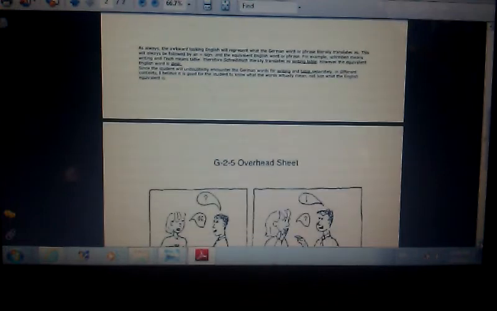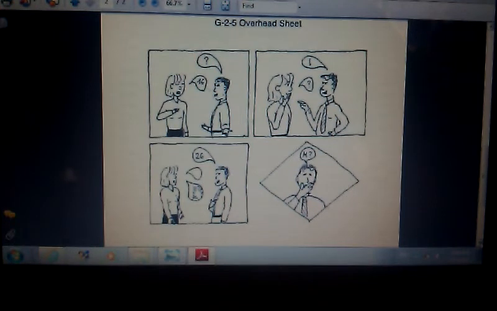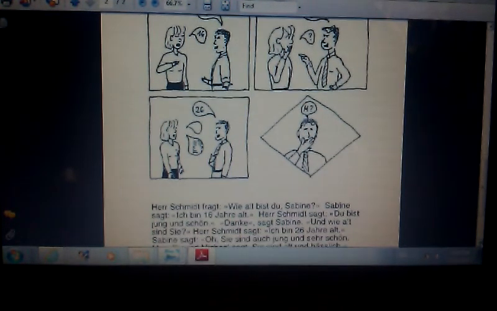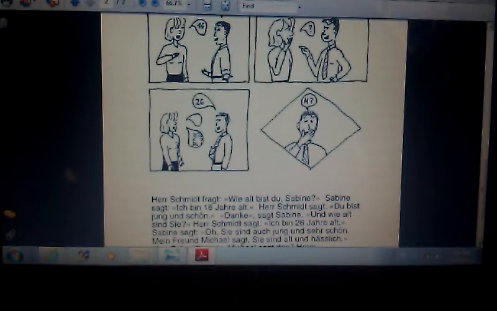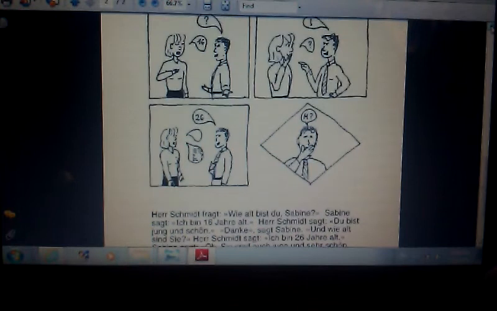Okay, the story continues here. So Herr Schmidt and Sabine bumped into each other in the last section, so they apologized to each other, and that was basically it. Okay, so here in this picture sequence, let's first talk about the picture sequence and then go to the text.